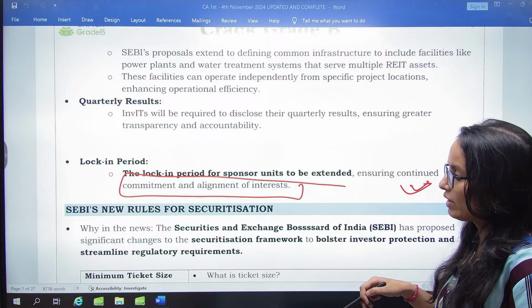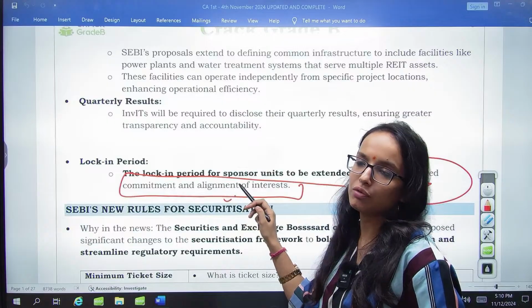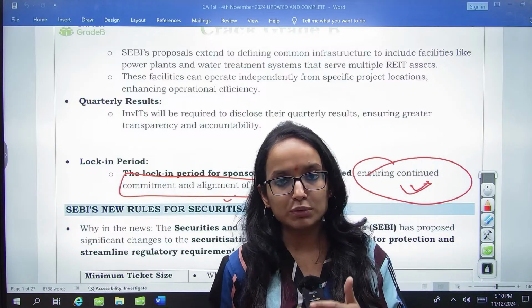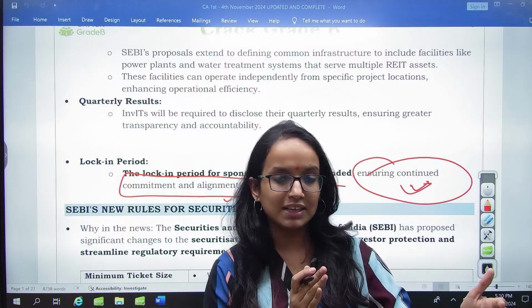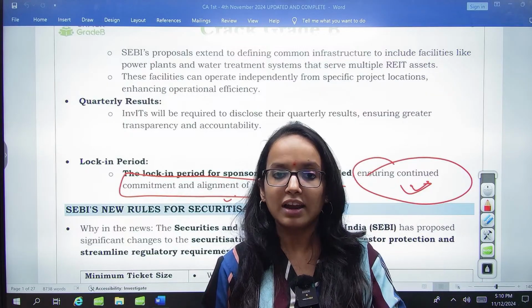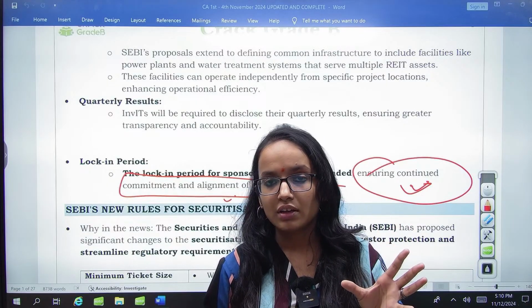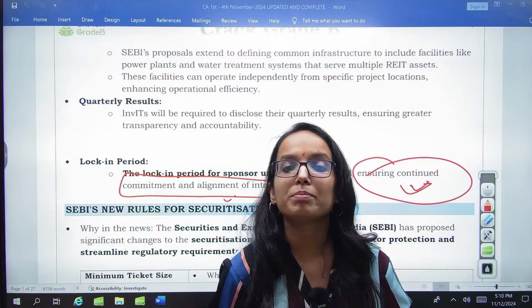Why do they want to extend this lock-in period? To ensure continued commitment and alignment of interest. That means that if sponsors have a lock-in period extended, they will be responsible, they will be reliable. From an investor's point of view, they will be more committed to the management of the assets.